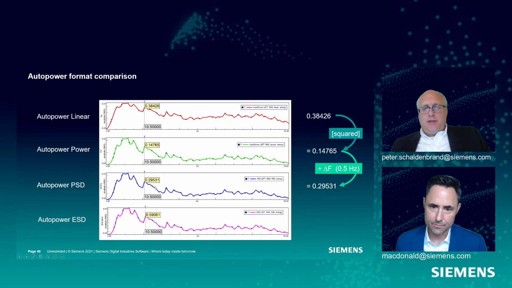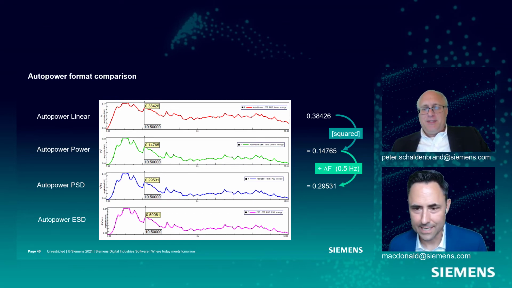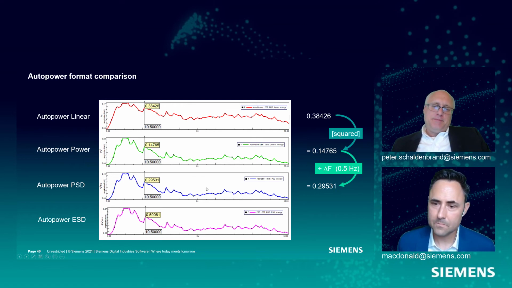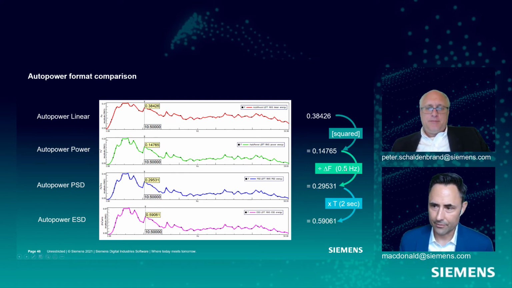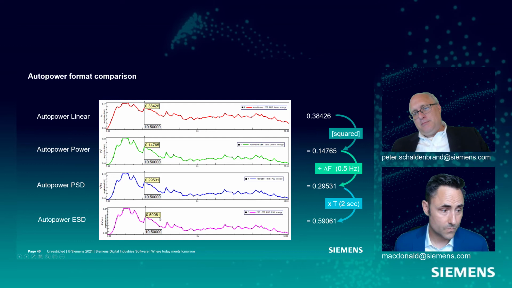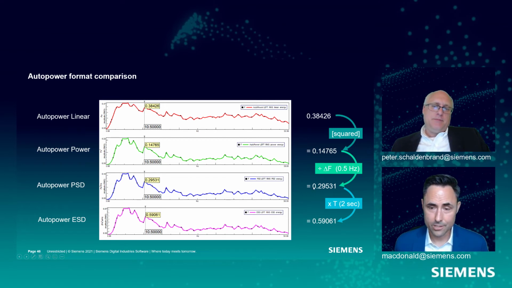Boom. I think I'll always use 1 hertz resolution. Then I don't have to worry about this. Then these would be identical. That's exactly right. Now to get to AutoPower ESD, I would then multiply by my T. For half hertz resolution, it is fixed to be 2 seconds. And so 0.29531 times 2 is 0.59061. Okay? So all of these are showing you the amplitude versus frequency in exactly the same way.